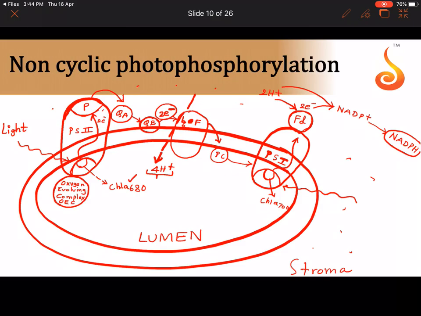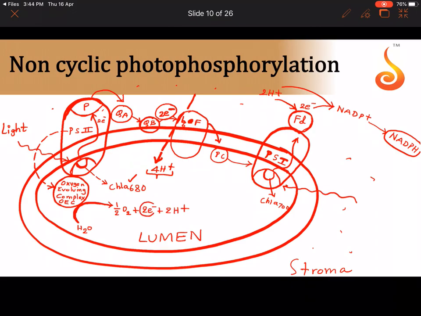Now what this complex does is, when light falls onto this chlorophyll A, the light harvesting complex of PS2, so please remember this PS2 is what has this complex that is called oxygen evolving complex. So now what happens is, the oxygen evolving complex, as soon as light hits it, it gets activated. It contains manganese in it, okay, and then it splits a water molecule H2O into half a molecule of oxygen, or 1 oxygen atom plus 2 electrons plus 2 protons.